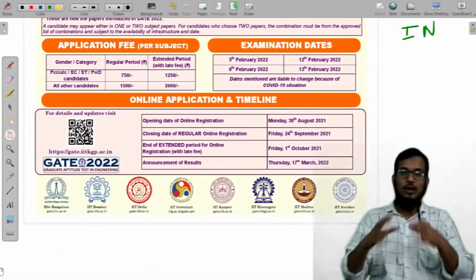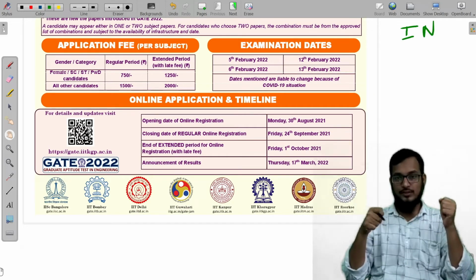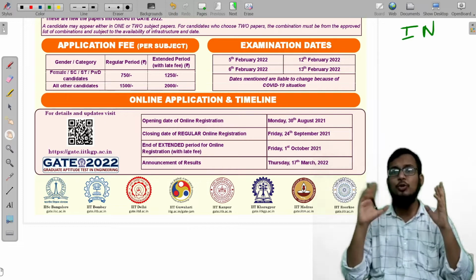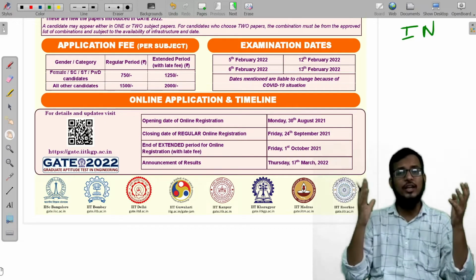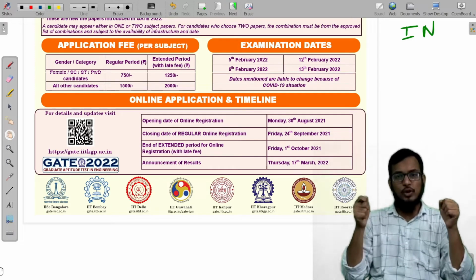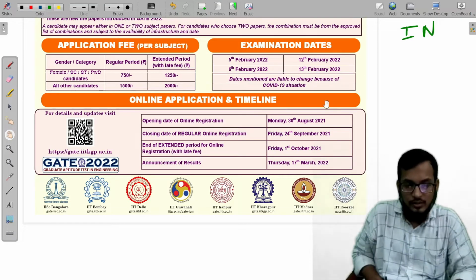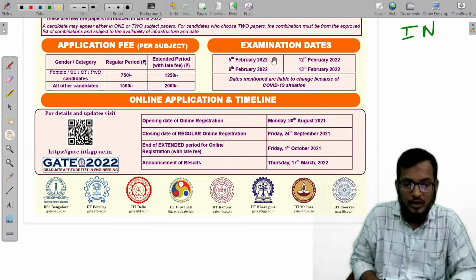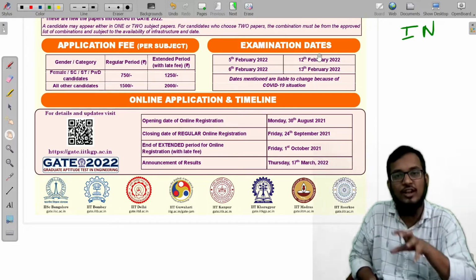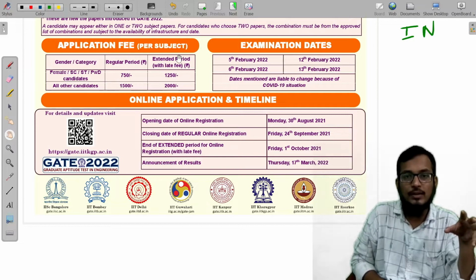Coming to important dates, IIT Kharagpur has given some tentative dates for the exam. We are not sure about that, as the date may change because of the COVID-19 situation. But the possible dates are the first week and second week of February, every Saturday and Sunday. You can see 5th February and 6th February, Saturday, Sunday. GATE papers are going to be conducted across these weekends.